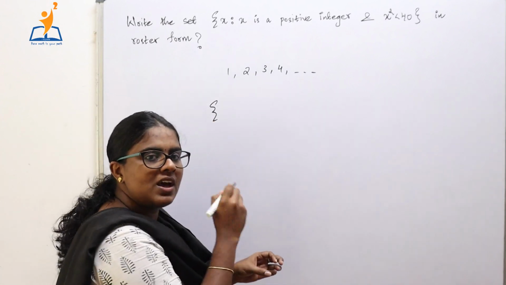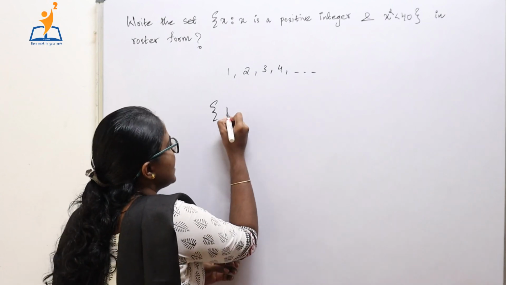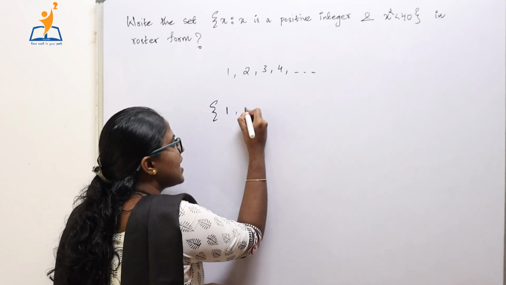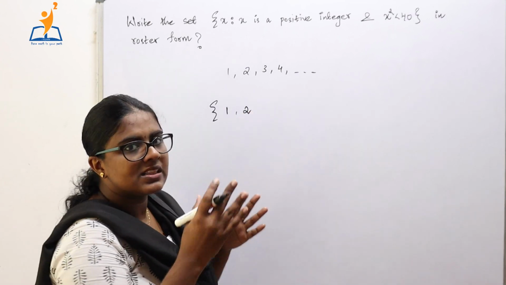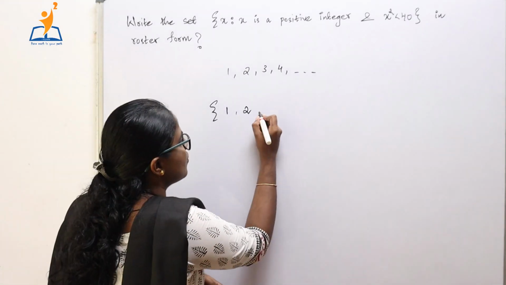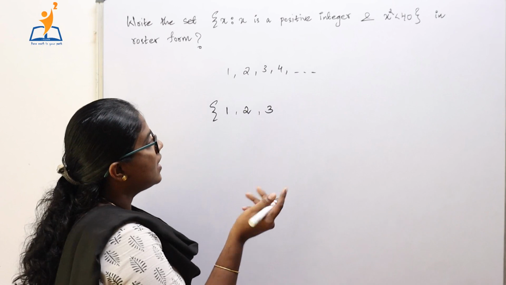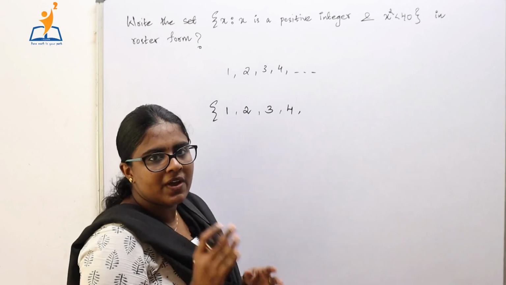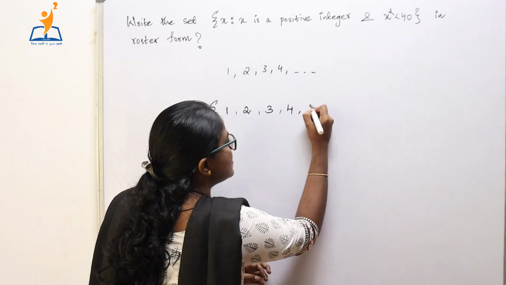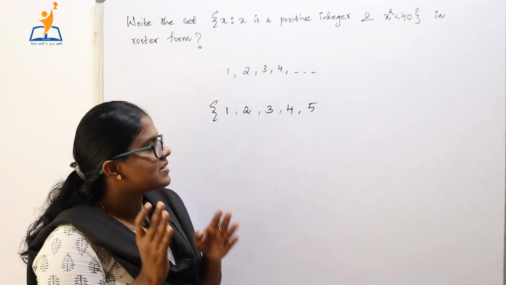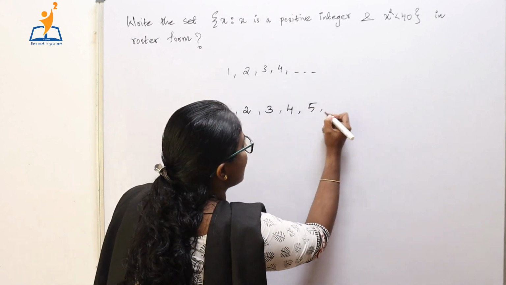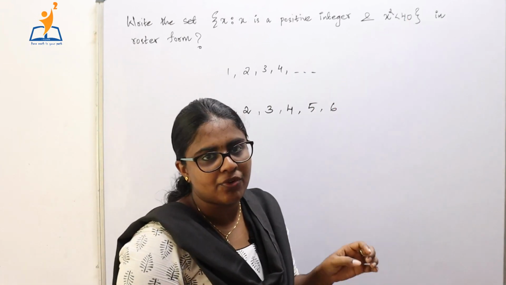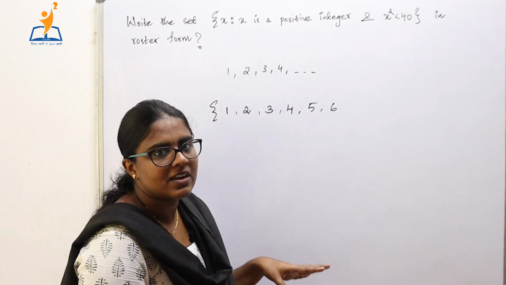We know that 1 square is 1 and it is less than 40, so we can add 1 to this set. And again 2 square is 4 and 4 is less than 40, so we can add 2 to our set. Now again 3 square is 9, which is again less than 40, which means 3 can also be put here. Now 4 square is 16, which is also less than 40, so 4 is also here. 5 square is 25, which is less than 40, so 5 can be put here. Now again 6 square is 36, so 6 can also be put here. Now 7 square is 49, which is greater than 40, so it does not satisfy our given condition.